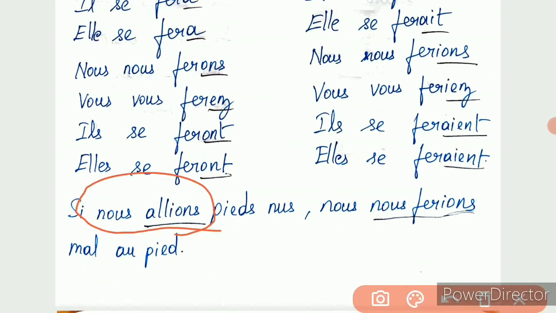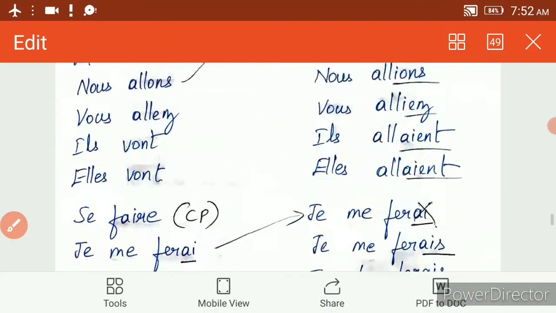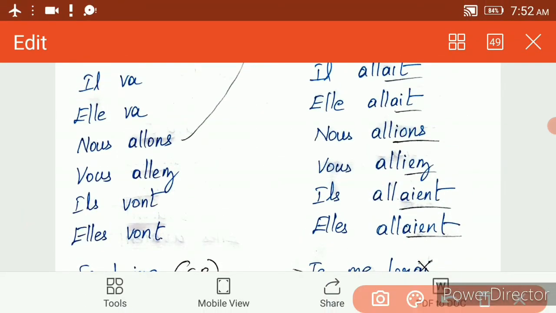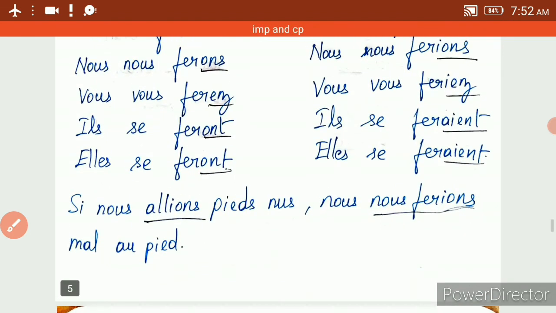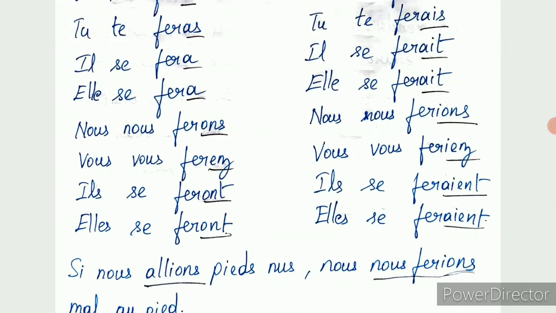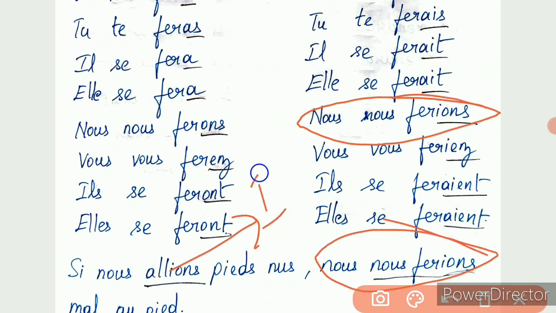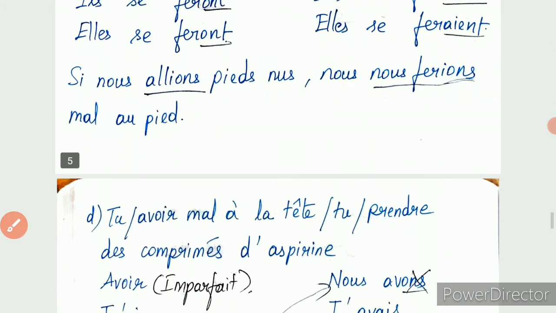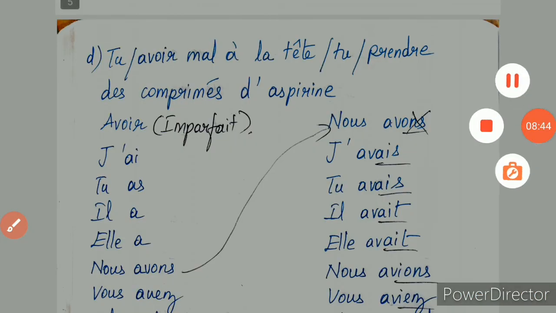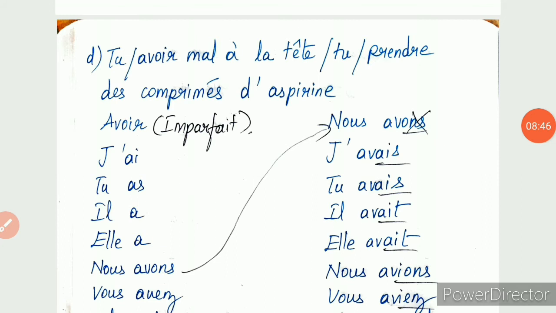Then what is the nous conjugation here? It is this one, nous allions. This is what imperfect is. Clear? And then nous ferions. So here you are picking up this conditional présent. So it's very clear that this verb is written in imperfect and this verb is written in conditional présent. Clear? Okay, now let us move on to the next one.